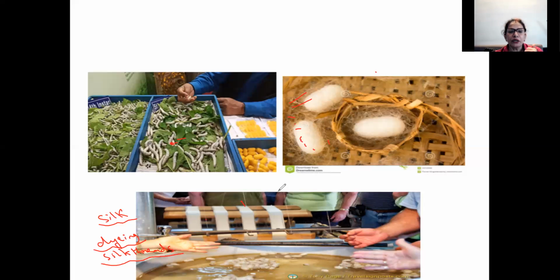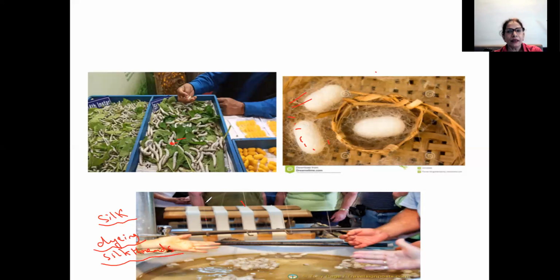Now these cocoons are washed in water, and they are sent to the factories where the thread from the cocoon is straightened and made into yarn. That yarn is spun into fabric.